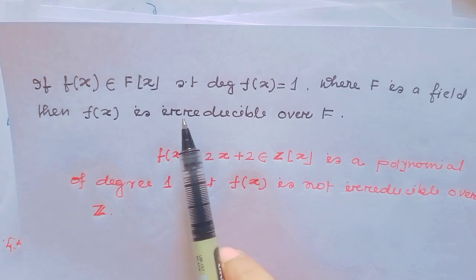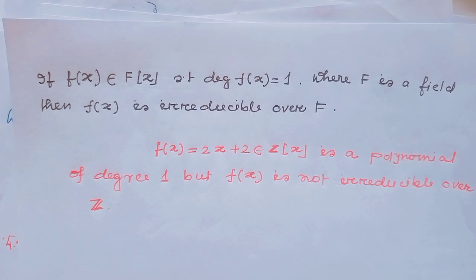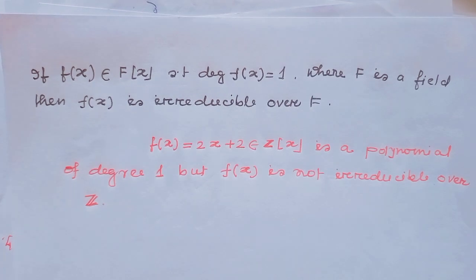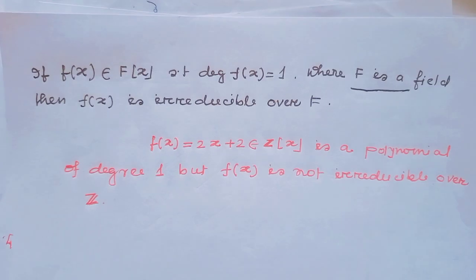If f(x) belongs to F[x] such that degree of f(x) equals 1, where F is a field, then f(x) is irreducible over F. This is true only when F is a field.